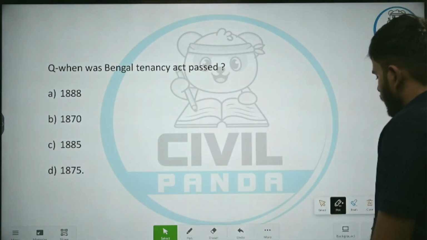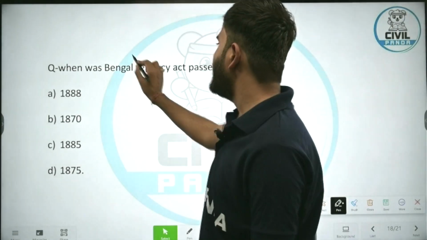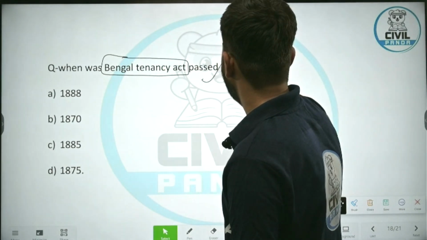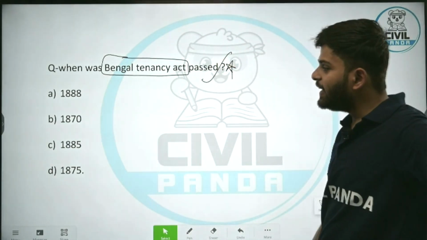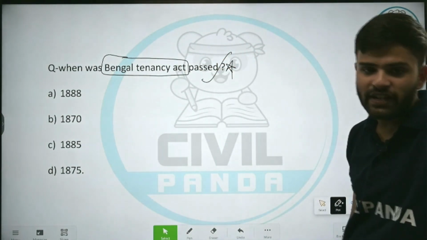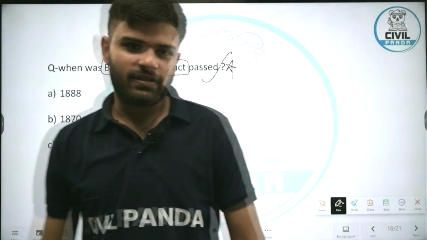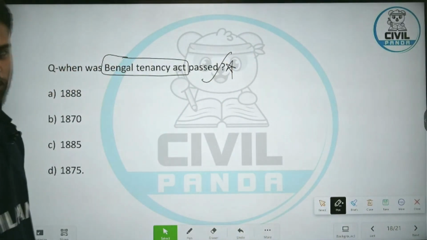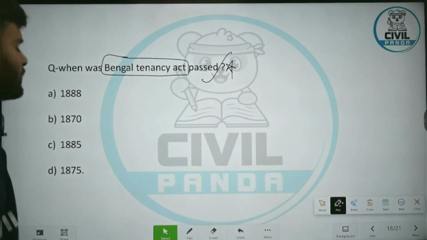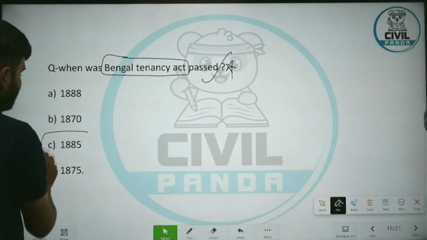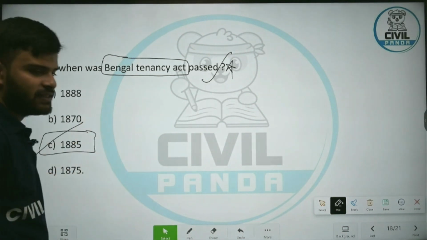Next. When was Bengal Tenancy Act passed? Why this question? This is a very important question. 1888, 1870, 1885, 1875. When was Bengal Tenancy Act passed? You have 5 seconds to think about it. The Bengal Tenancy Act was passed in 1885. This is the correct answer. Next.